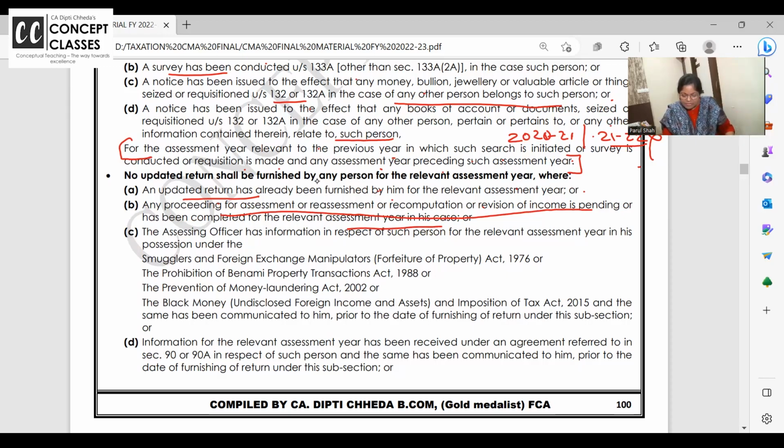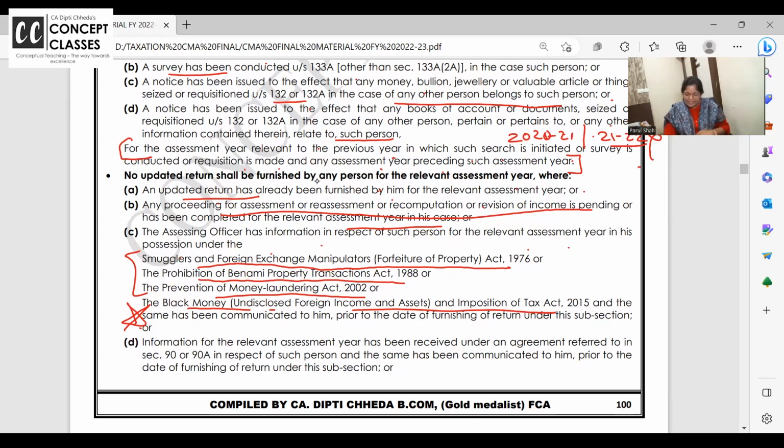Or the assessing officer has information in respect of such person for the relevant assessment year in his possession under the Smugglers and Foreign Exchange Manipulators Act, Prohibition of Benami Property Act, Money Laundering Act, Black Money Imposition Act. This is there in your syllabus. These are the acts where you are doing wrong things, and now in the disguise of filing an updated return you want to correct them. You are not allowed. Okay?